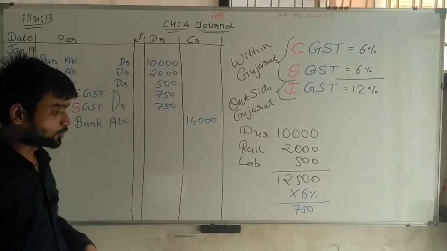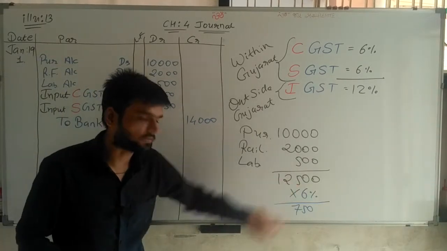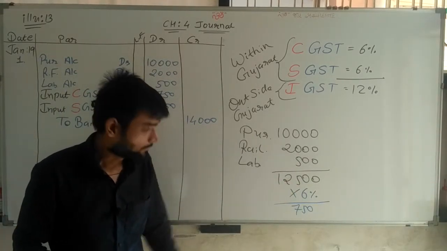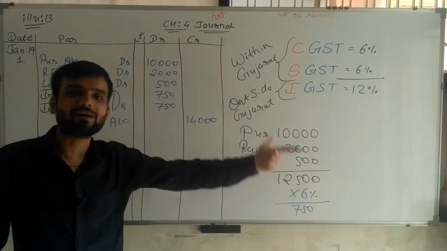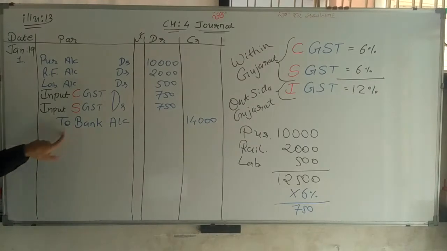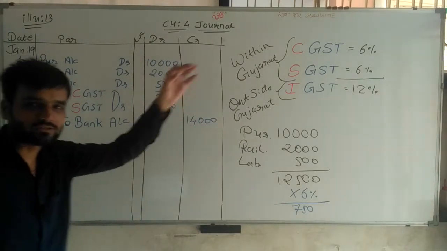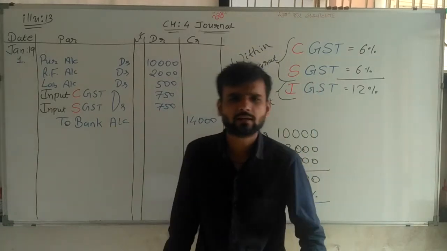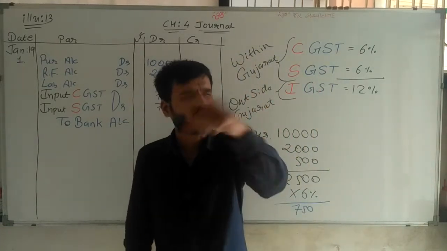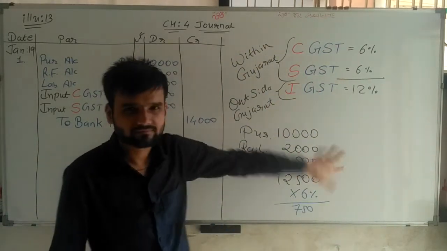Because in total we have not paid 12,500 only, plus 750, 2 times. So total 14,000 we have paid by check, and that's why to bank account 14,000 credit. My first journal entry is clear, and I am sure all of you have cleared all concepts.